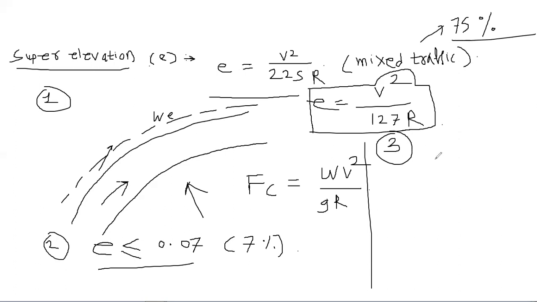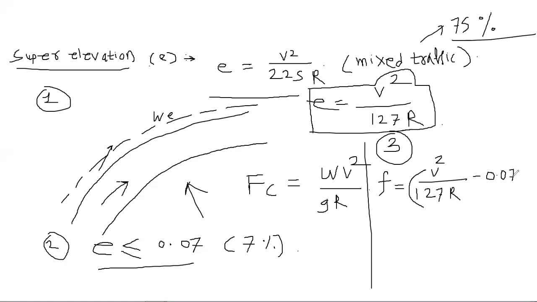Now you check for the friction, and the formula for coefficient of friction is V square by 127R minus 0.07, which is the maximum permissible value for your super elevation.